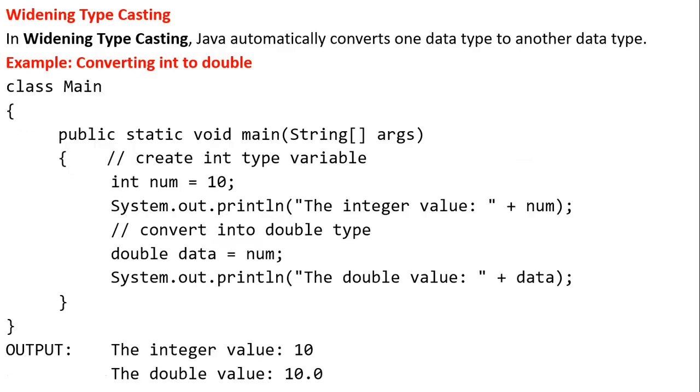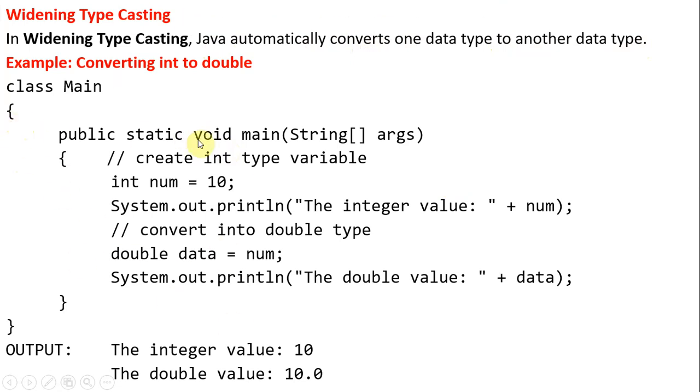So what is widening typecasting? We'll see with an example. Once again, widening typecasting is also called automatic casting. Java automatically converts one data type to another data type. So we'll see the example.